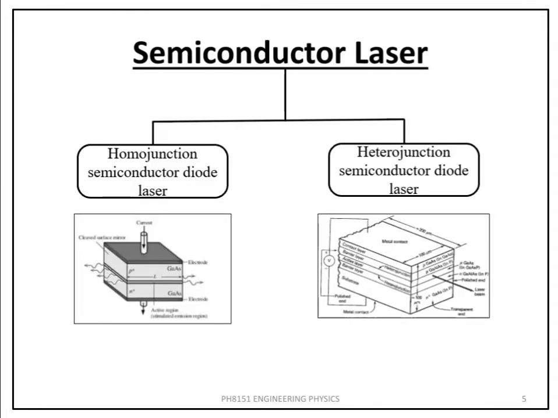Semiconductor laser. It has two types. One is homojunction semiconductor diode laser. Another is heterojunction semiconductor diode laser. From the name itself, we can differentiate that in homojunction we have only one junction that is made from two materials. In heterojunction, it has multiple layers and it has multiple junctions.